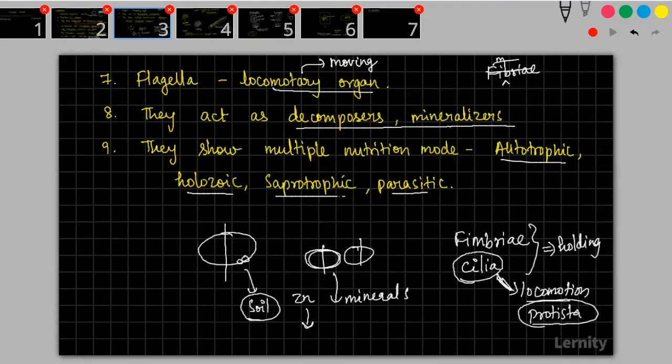Saprotrophic and saprophytic are all the same. Okay. Saprophytic means... saprotrophic means it will live on any organism. When you are using the word saprophytic, the word phytic means it is only plants. Dead leaves, that is what we call it. If something is living on dead leaves, we call it saprophytic. Whenever I'm using the word saprotrophic, it means it will be living on animals, plants, anything.